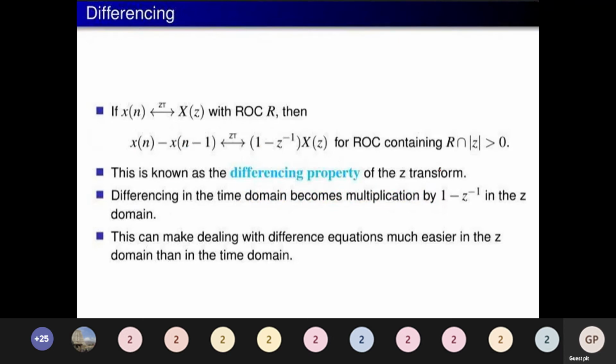If the z transform of x of n is X of z with ROC R, then the z transform of x of n minus x of n minus 1 is 1 minus z inverse into X of z, for ROC containing R intersection mod z greater than 0.